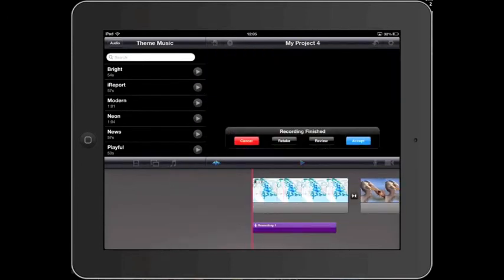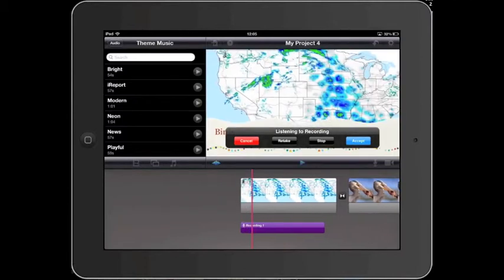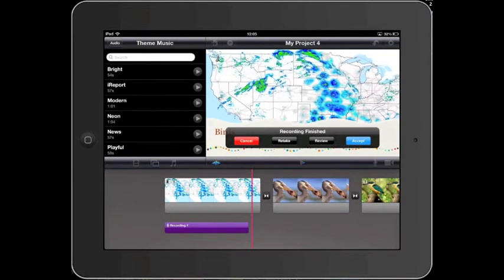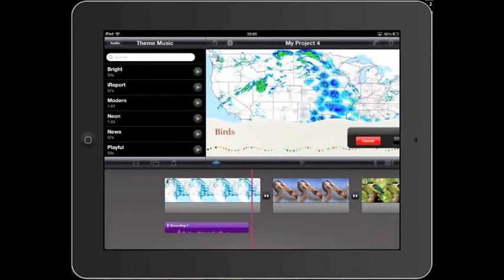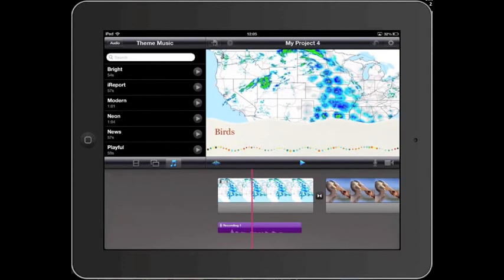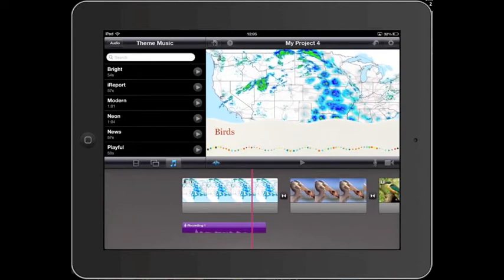I can review it. If I'm not happy, I could retake it, but if I'm happy, I can hit accept. And it sits down below your first photograph. And you can trim it and adjust the volume just like any other sound.